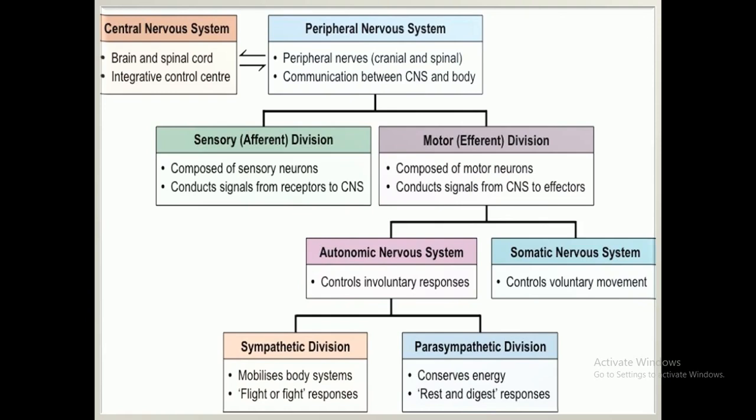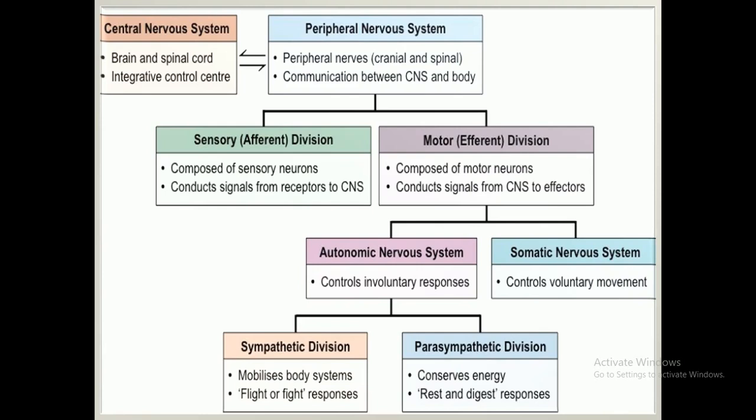The second one is the somatic nervous system. The somatic nervous system is responsible for controlling voluntary movement, for example, skeletal muscle movements, voluntary muscles which are under the control of our will. Tendons and ligaments are also under the control of will, so they are under the control of the somatic nervous system.